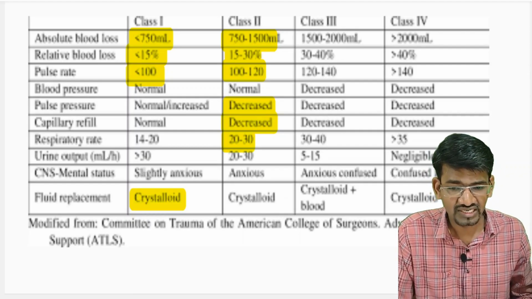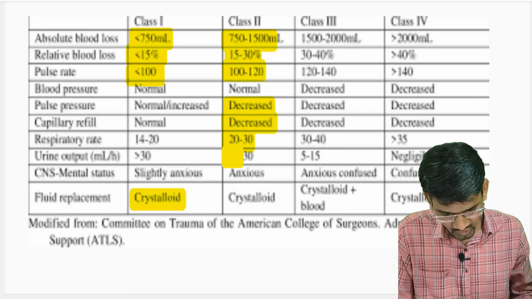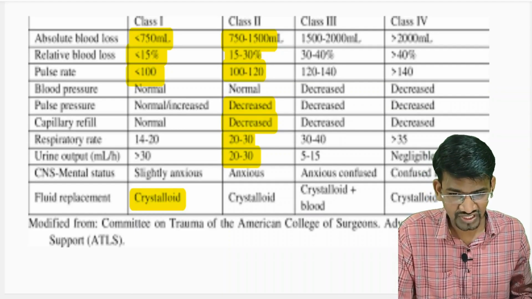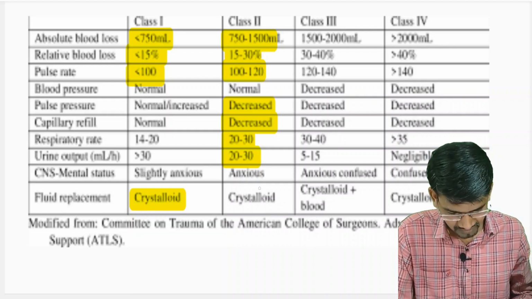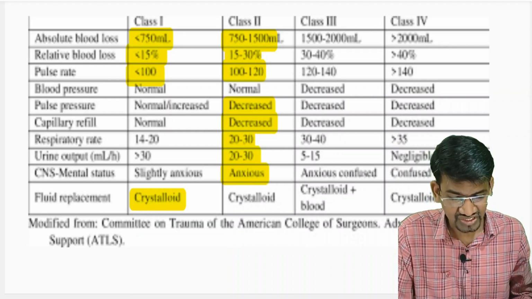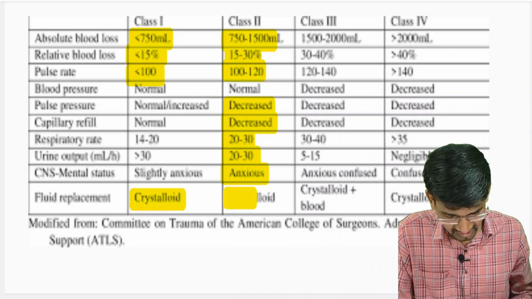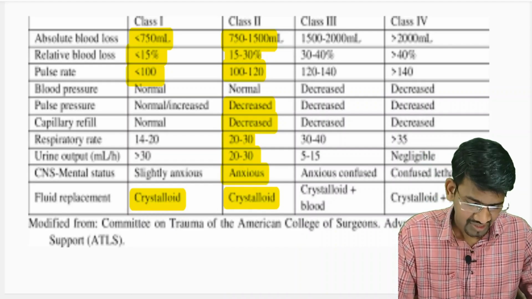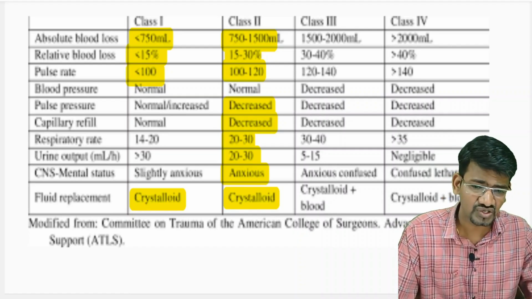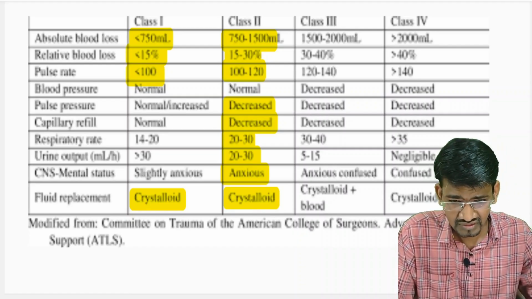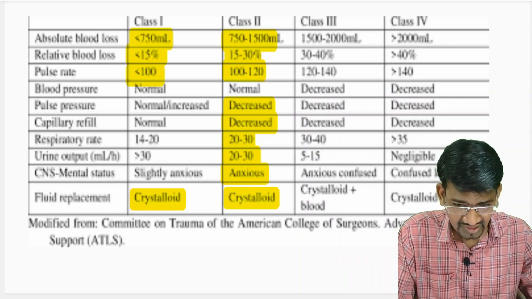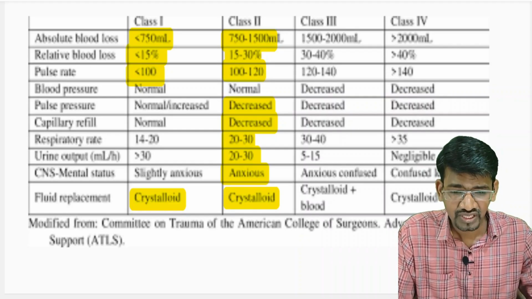The urine output starts reducing to 20 to 30, and the patient becomes anxious. The treatment option is crystalloids, that is, IV fluids.